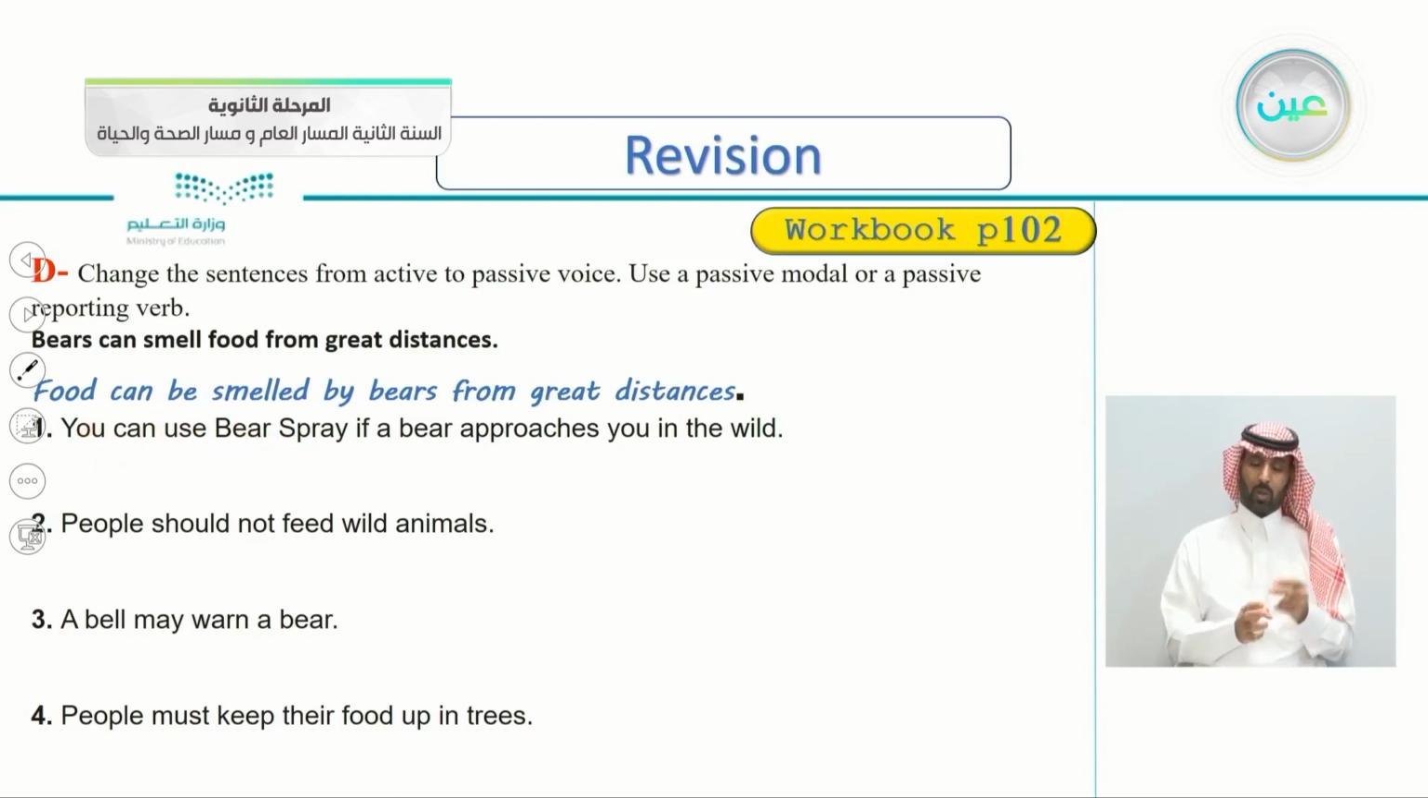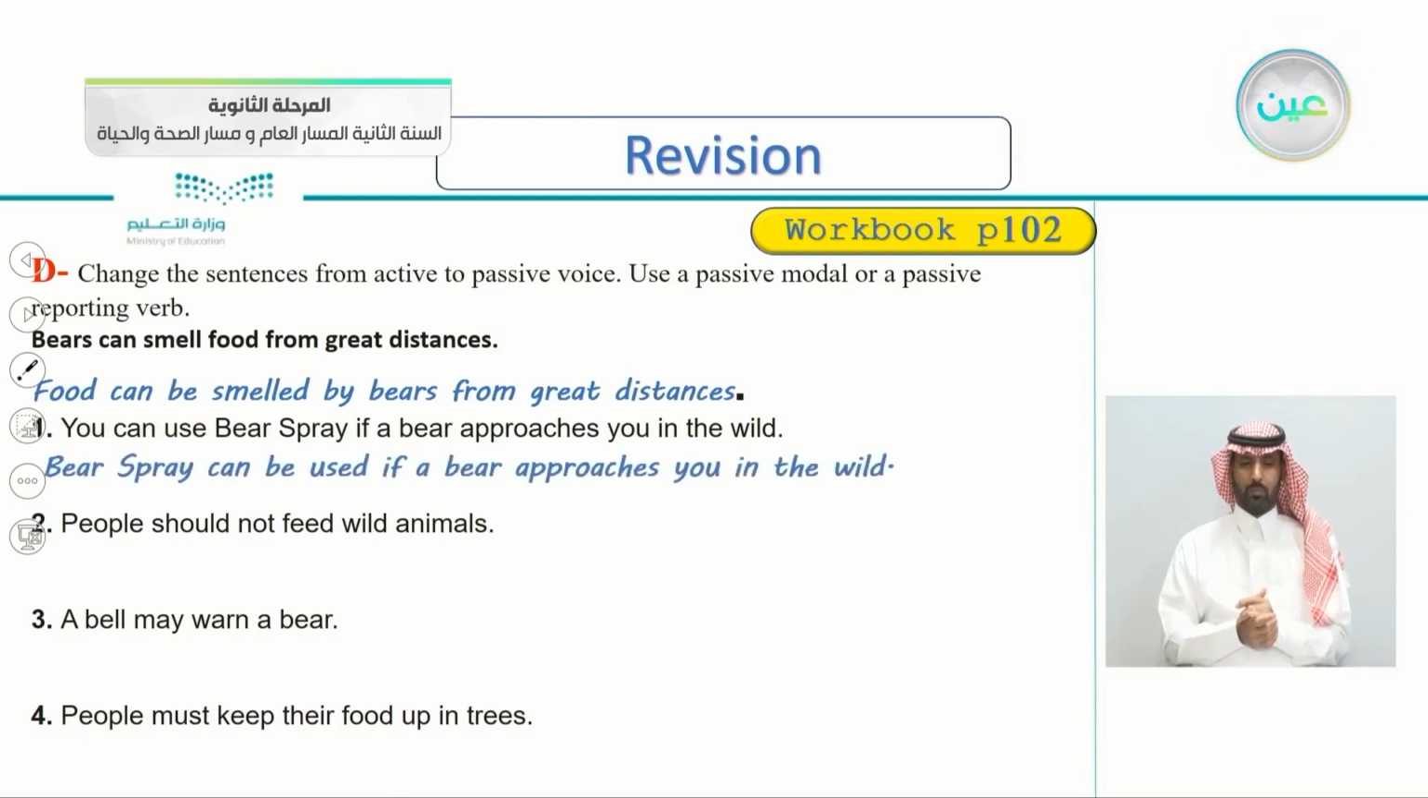to passive voice. So number one would be, yes, bear spray can be used. So we begin with the object, bear spray. Bear spray can be used if a bear approaches you in the wild. So of course you know that you is the subject here. Bear spray can be used if a bear approaches you in the wild.